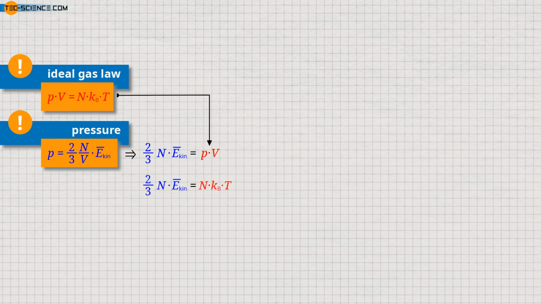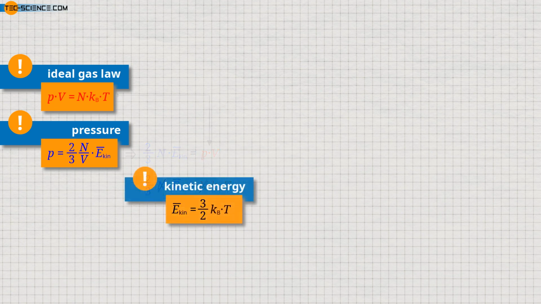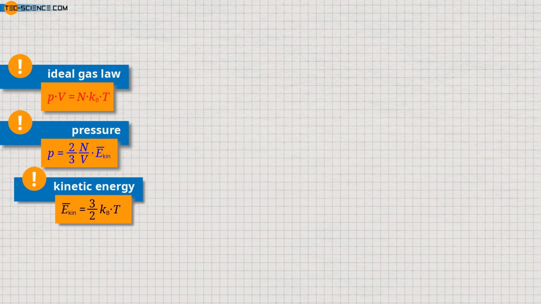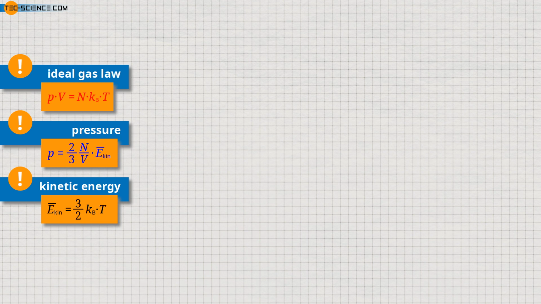In this way, we finally obtain the relationship we are looking for between the mean kinetic energy of the gas molecules and the temperature. It turns out that for ideal gases the mean kinetic energy depends only on the temperature. Note again at this point that the kinetic energy refers only to the translational motion and not to other forms of energy such as rotational energies or vibrational energies. These have no influence on the temperature.